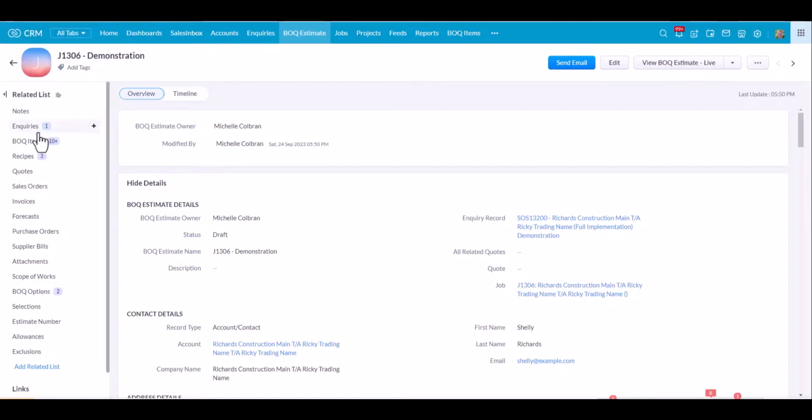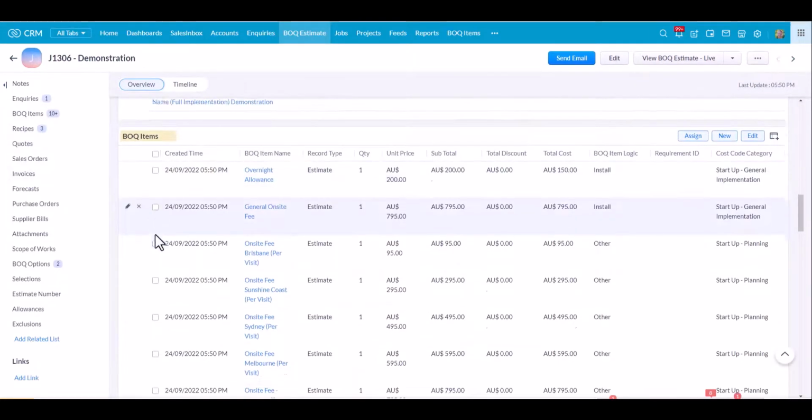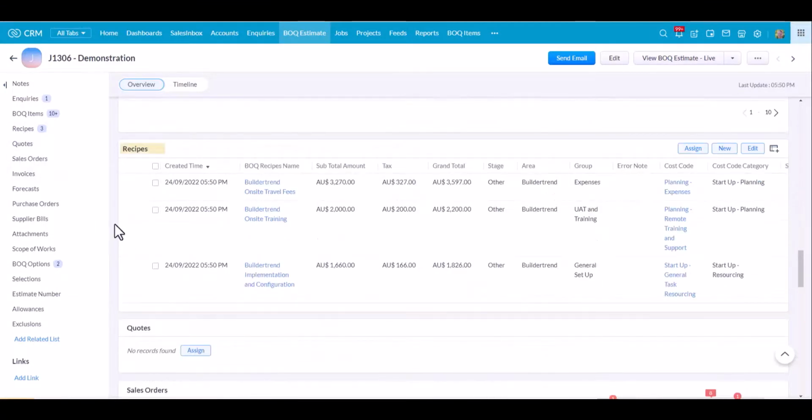And there you go. On the left-hand side, you can see all of my BOQ items with all the changes that I made and the BOQ recipes. And that's how we create a BOQ estimate.